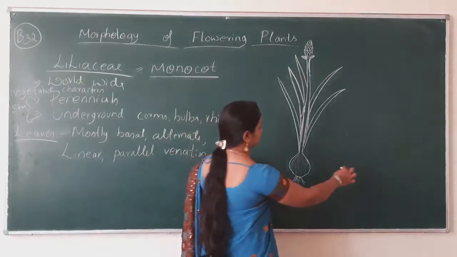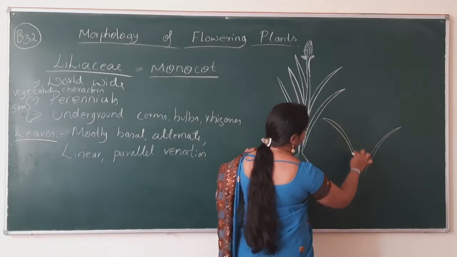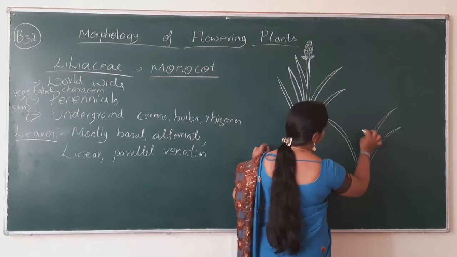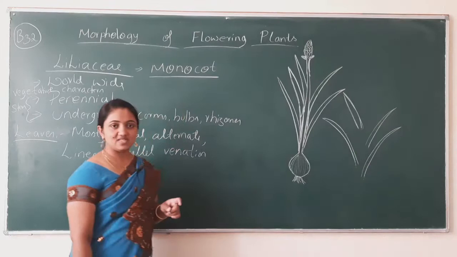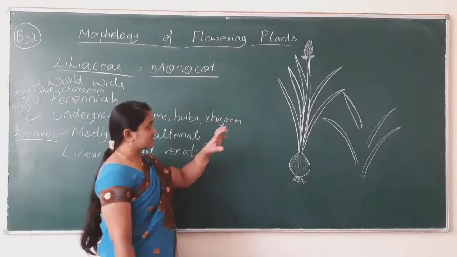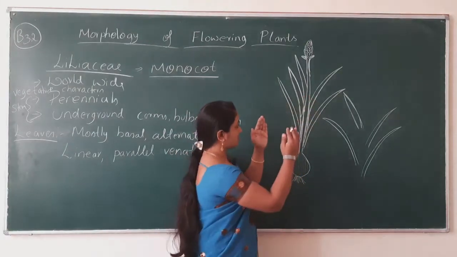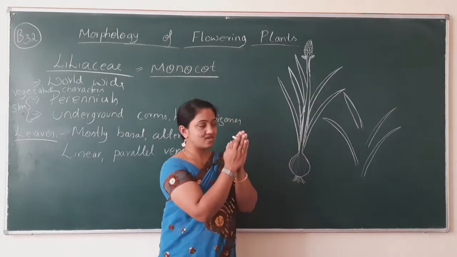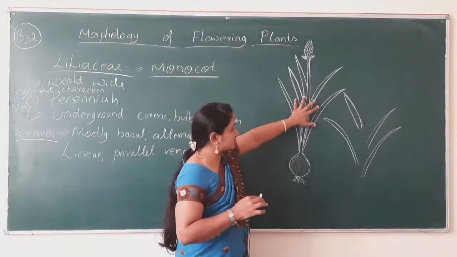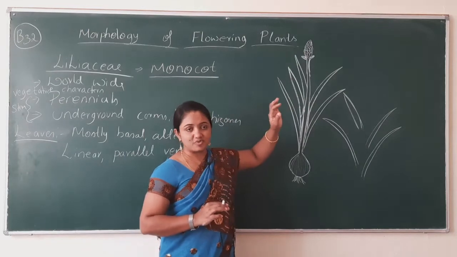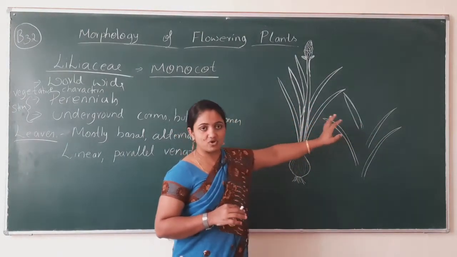Alternate means one leaf will be here, one more here, one more and one more. This type of arrangement can be seen in the Liliaceae family. Since the leaves are combined with one another, you can't see the alternate arrangement in the picture, so I have separated all the leaves and drawn this diagram.